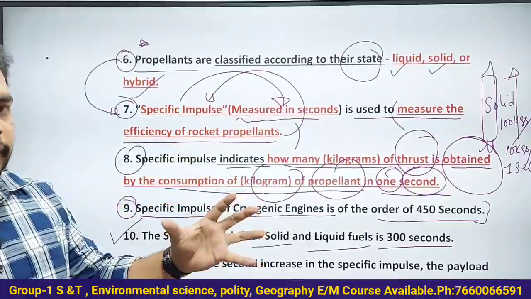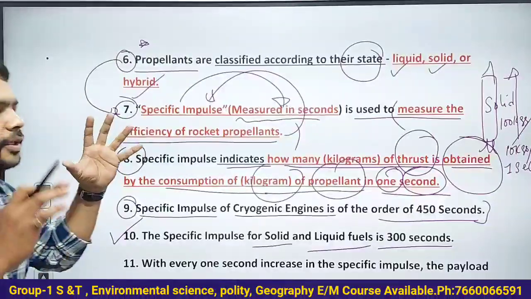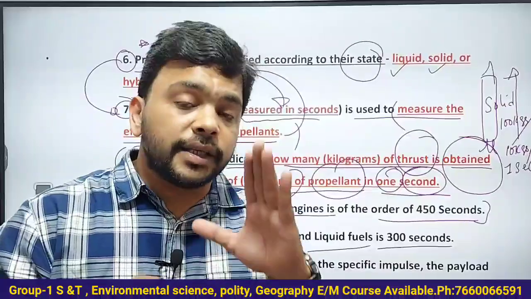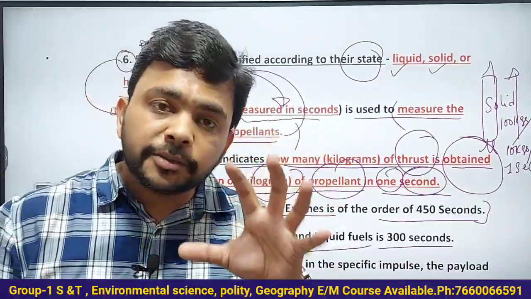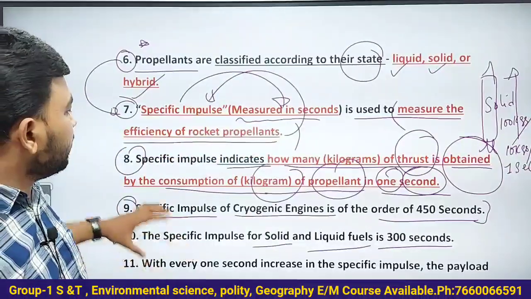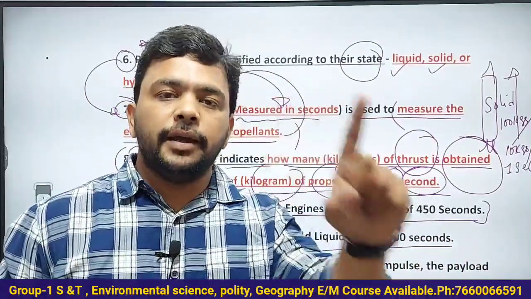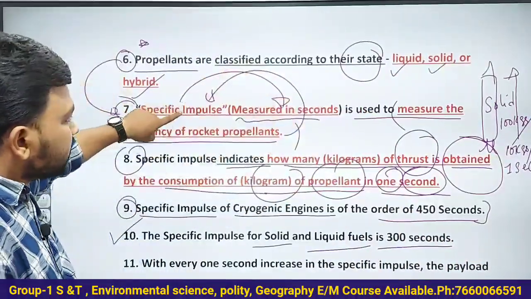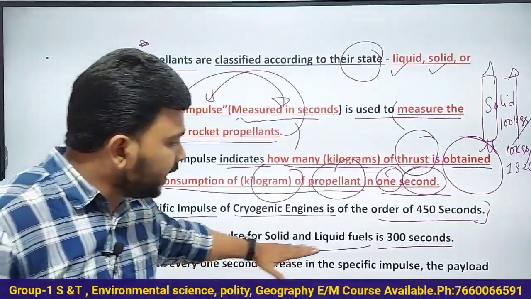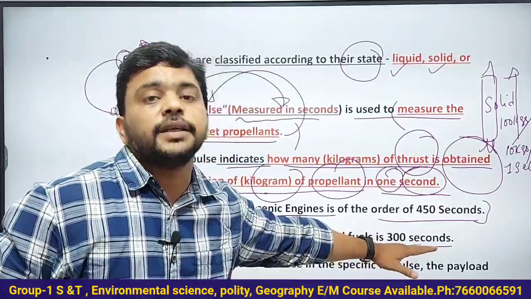Understand this very clearly. Here you need to remember only one thing: specific impulse is used to measure the efficiency of rocket fuels. What is specific impulse? It means the amount of thrust obtained by consumption of kilograms of fuel in 1 second. That's why specific impulse is measured in seconds. For solid and liquid fuels in rocket launch vehicles, the specific impulse is 300 seconds.